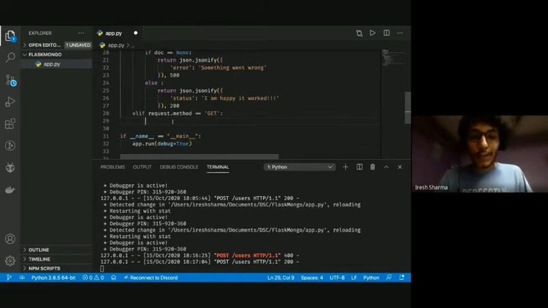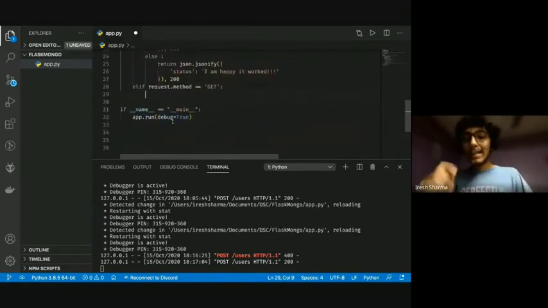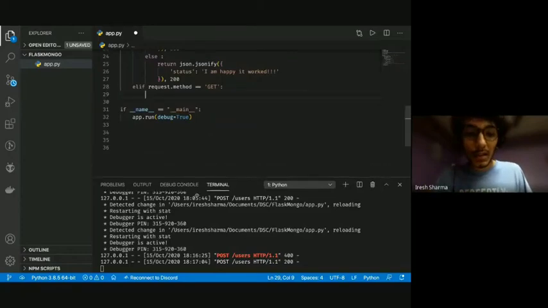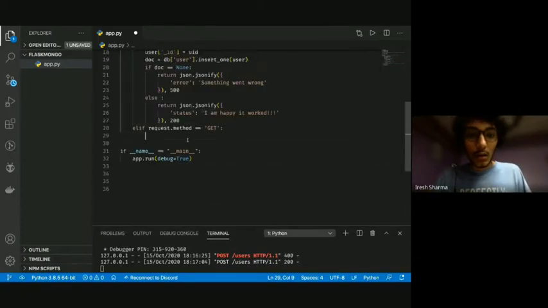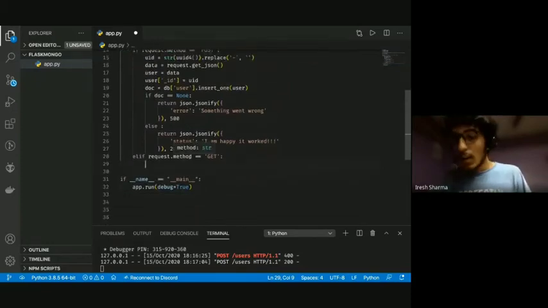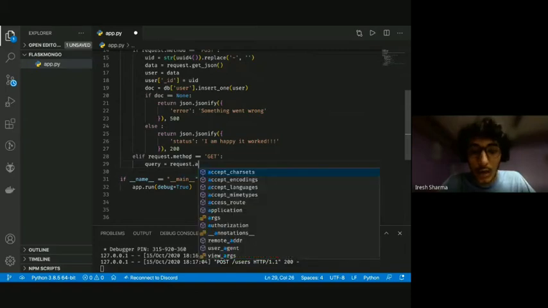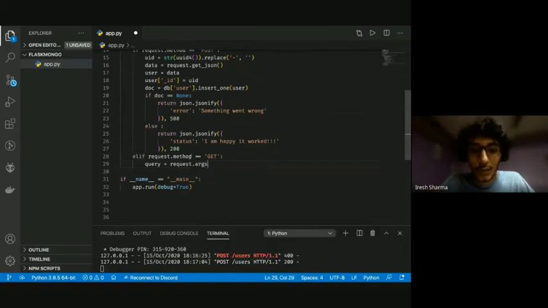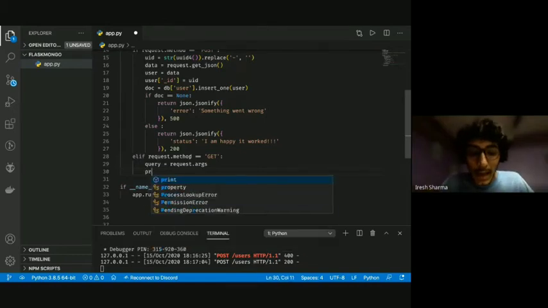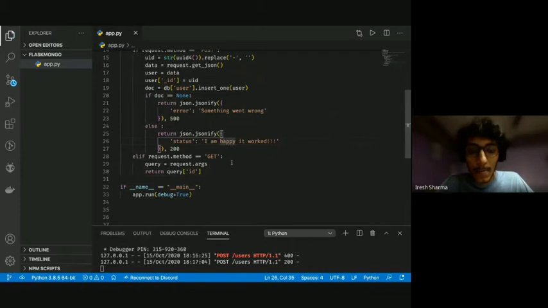So cool. If we have a GET request, we're going to send something known as a query parameter. We're going to send the ID as a query. To access that, we're going to write query, which is going to be request.args, which is not a function, so we don't end it with close brackets. And for now, I'm just going to return that same query, that same ID that we sent. So query ID.